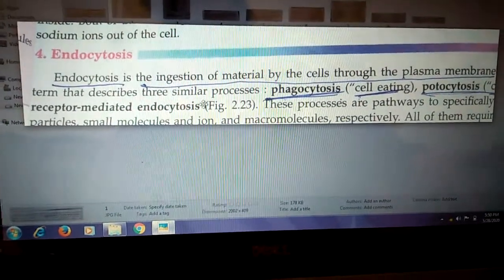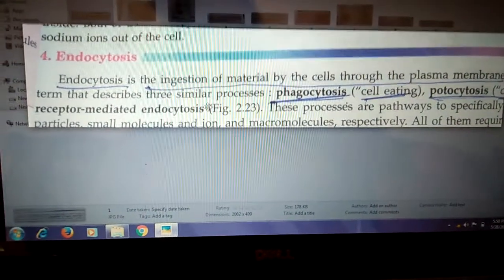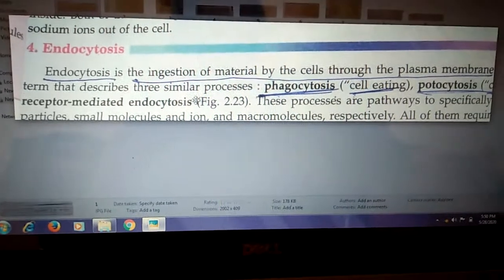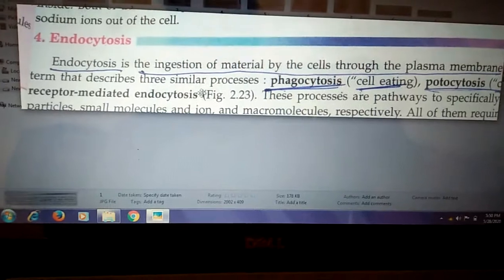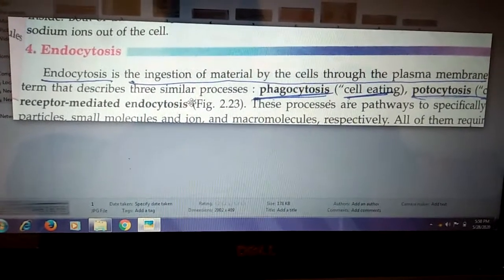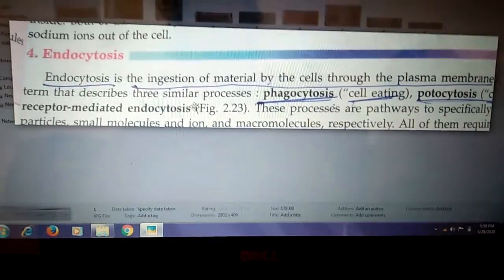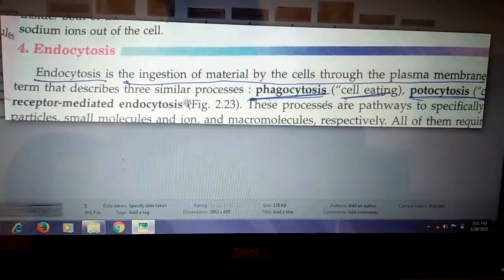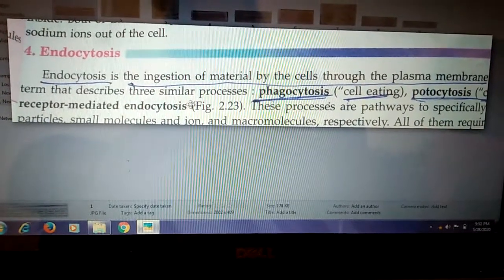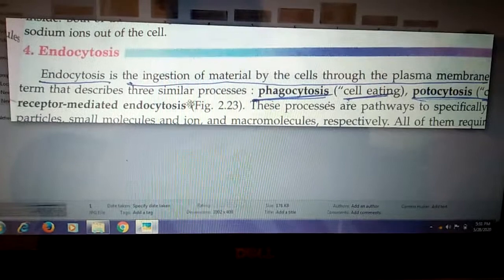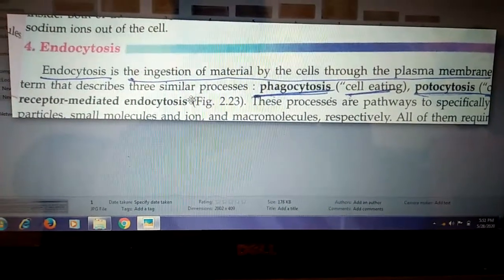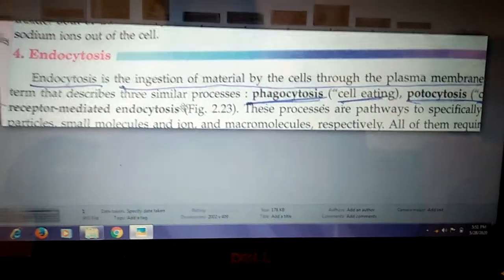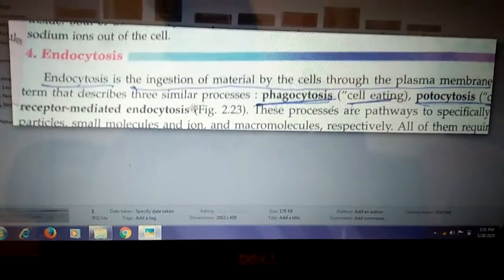So we have studied the plasma membrane. Plasma membrane is called the selectively permeable membrane because it allows some substances to enter and some substances to exit. One of the functions of the plasma membrane is endocytosis and exocytosis. Endo means to take something in and exo means to give something out of the cell. So endocytosis we have to study.